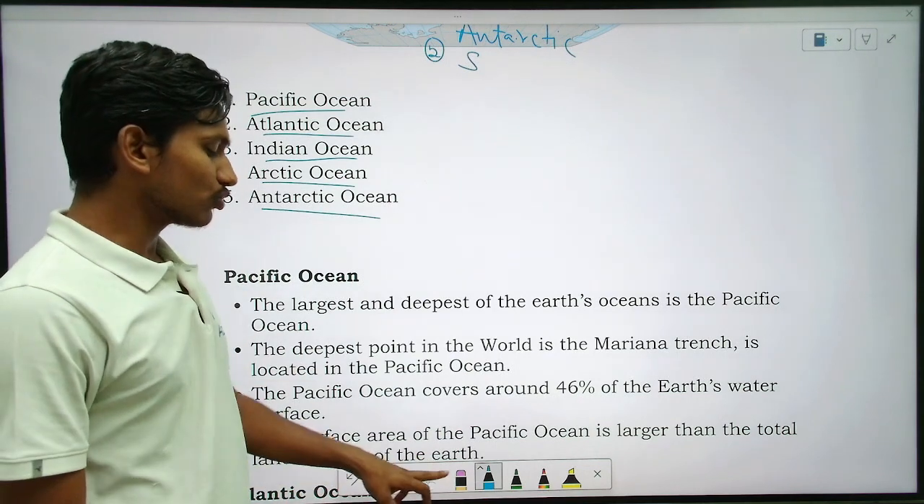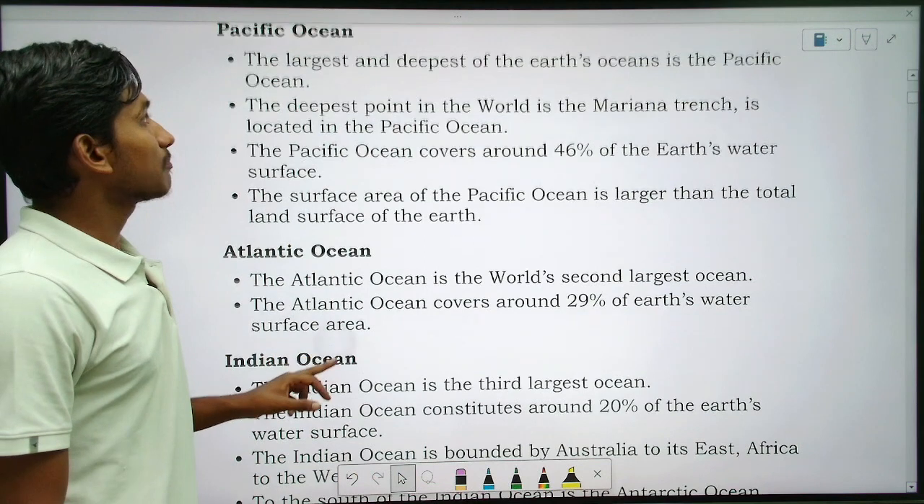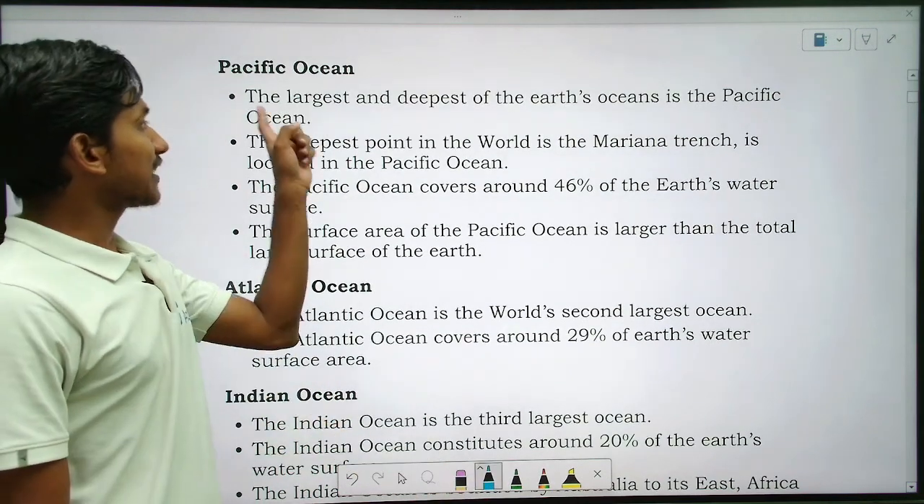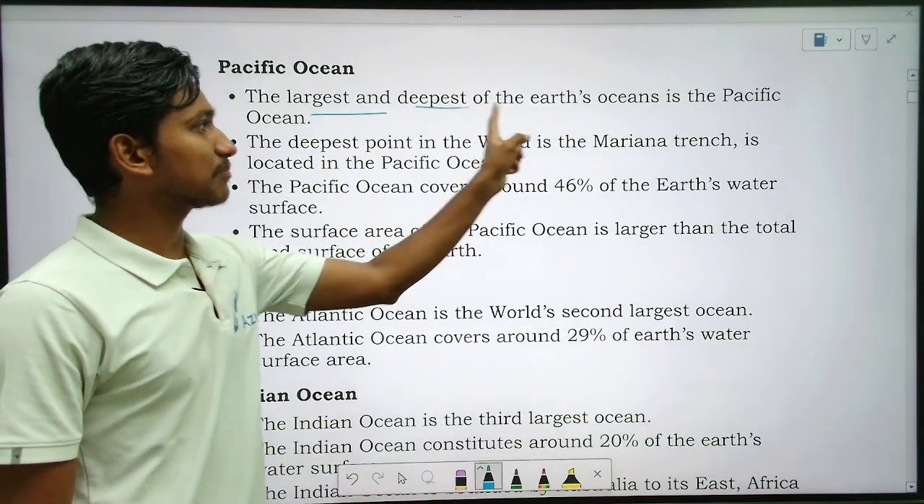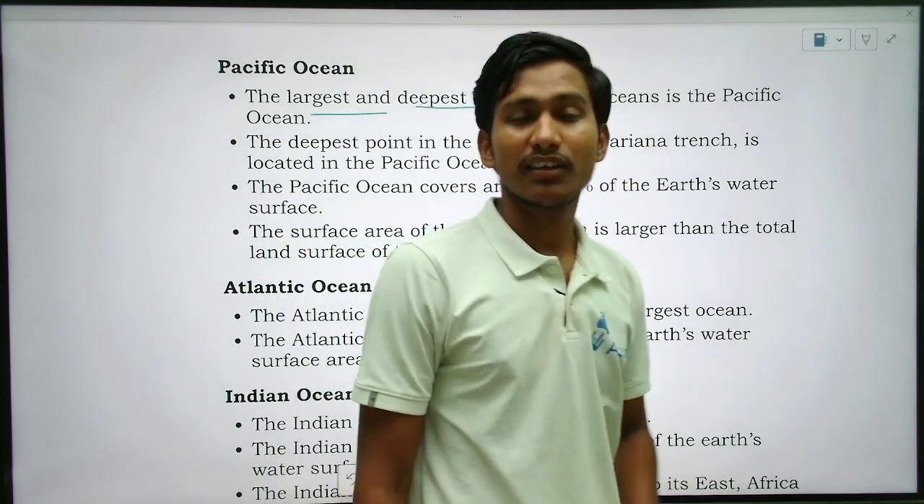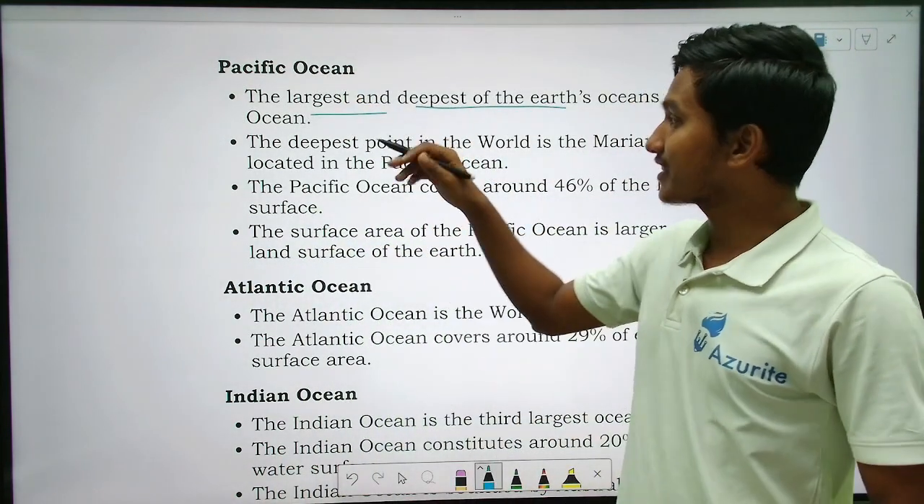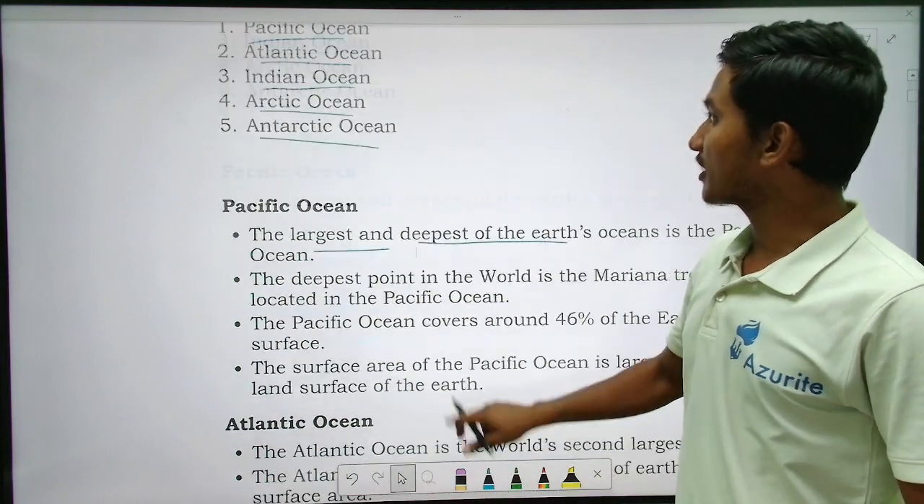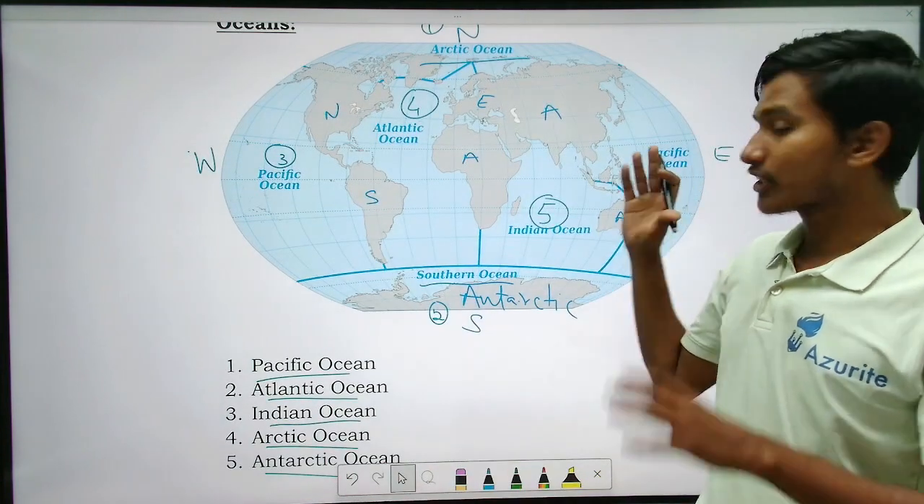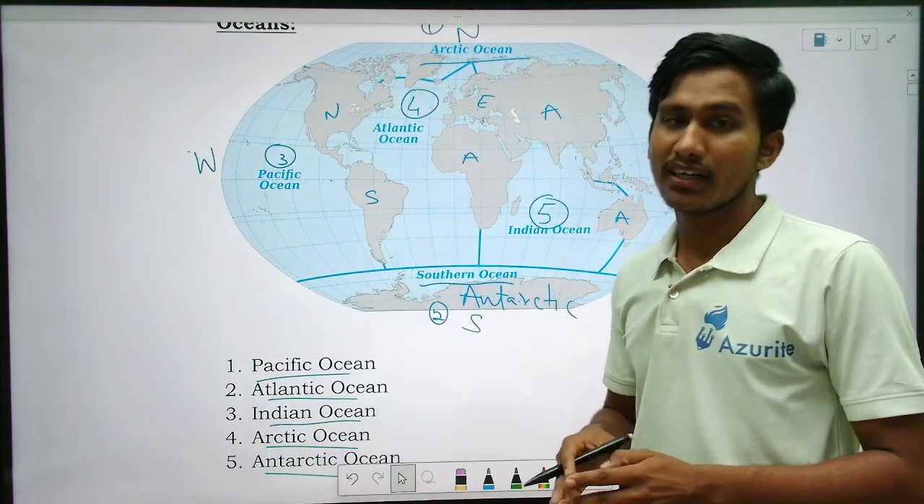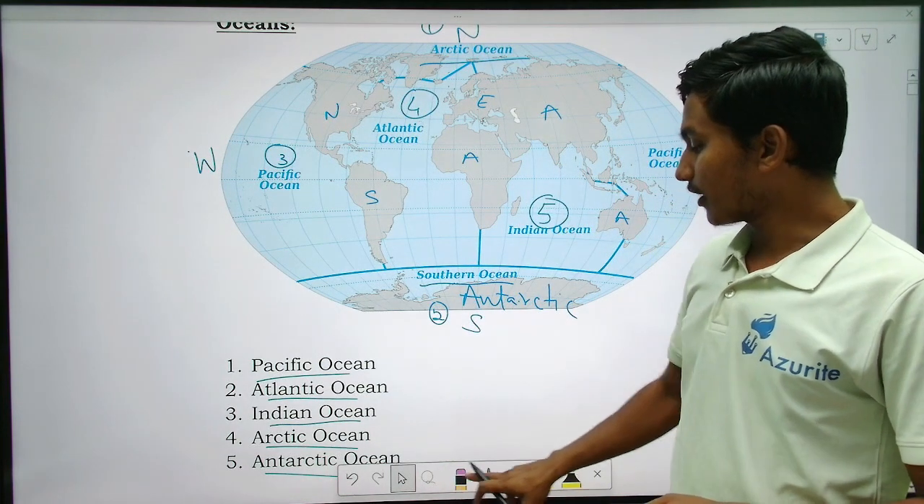Should we see the details? Pacific Ocean is the largest and the deepest on the earth. So that is the largest ocean. You can see here on the map also. It is so big, isn't it? It covers most of the earth.